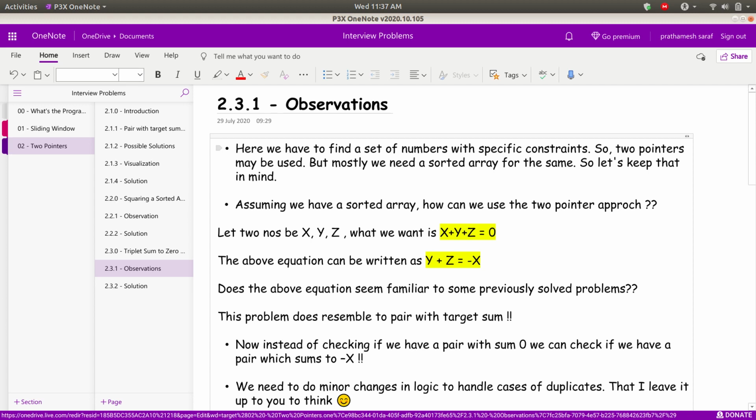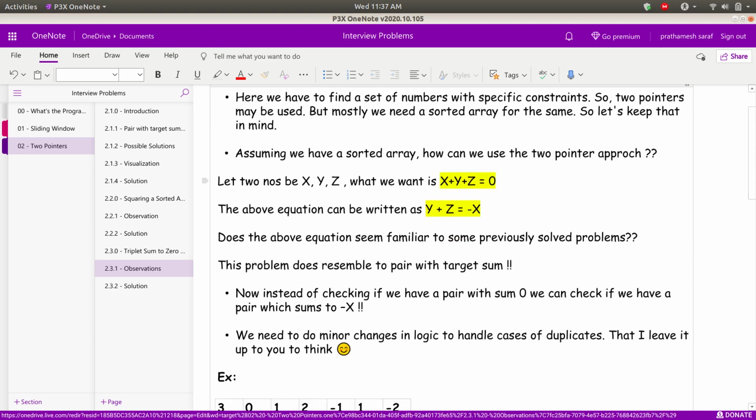Still I'm saying maybe. Assuming now that we have a sorted array, how can we use a two-pointer approach? Yes, now this is the question. Let's see how we can do that. Suppose we have three numbers. It's not two actually, it's three. Let three numbers be x, y, and z.